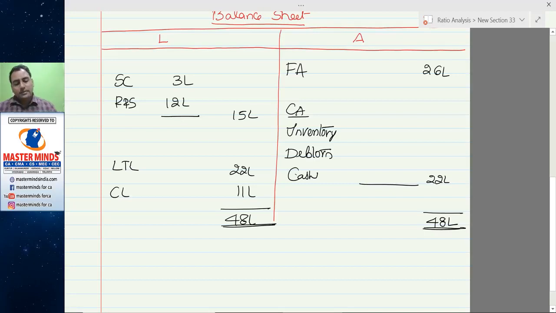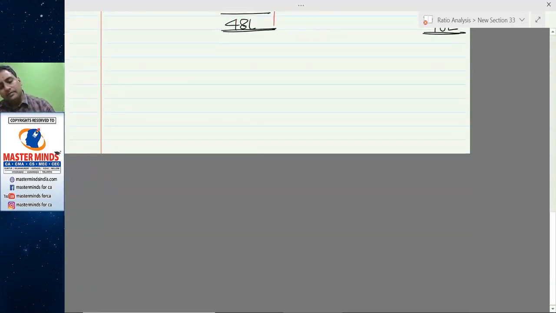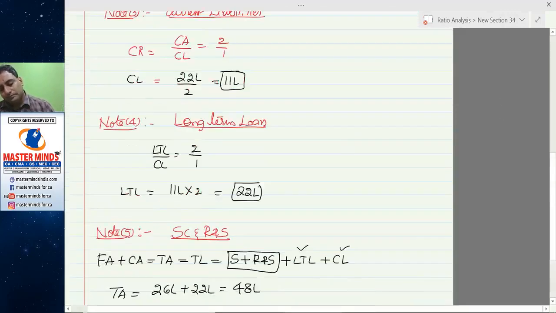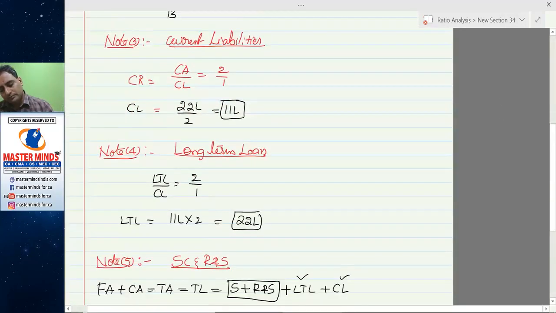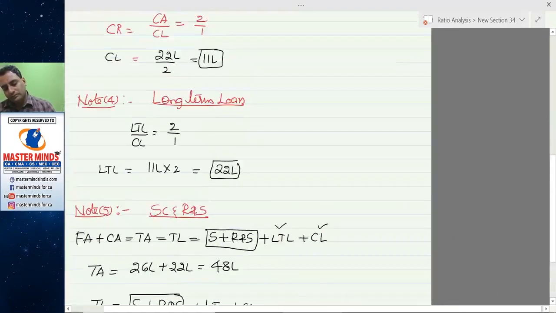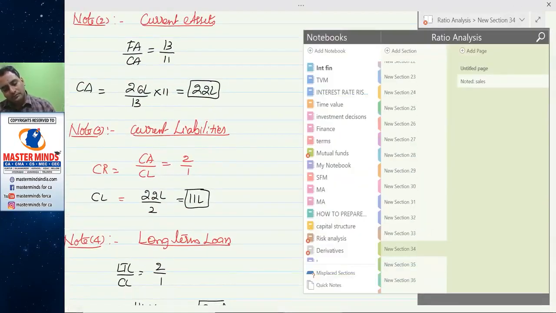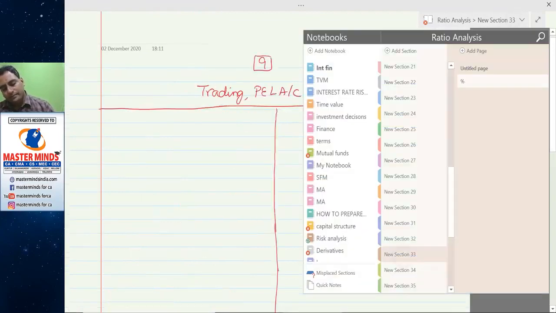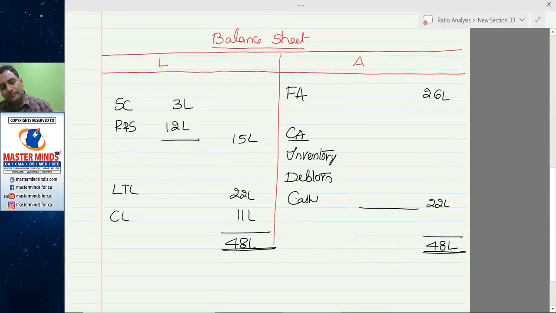So debtors balance has been ascertained. $13 lakhs. If I know the cash balance, inventory is the balance figure.